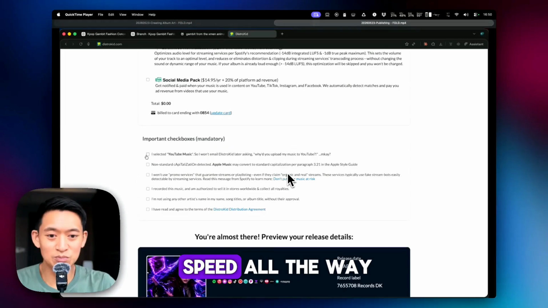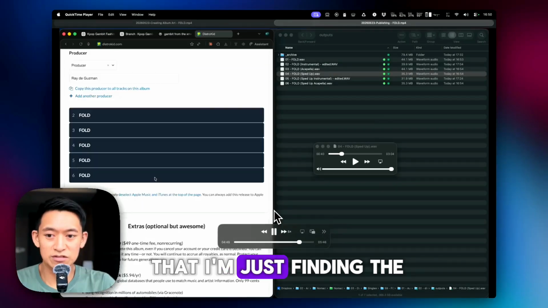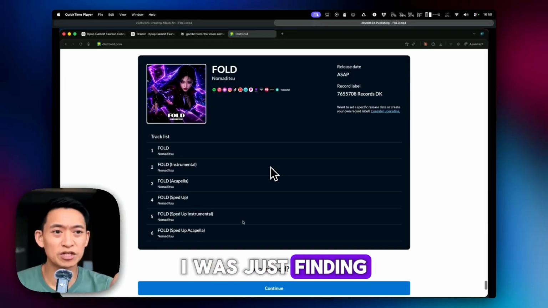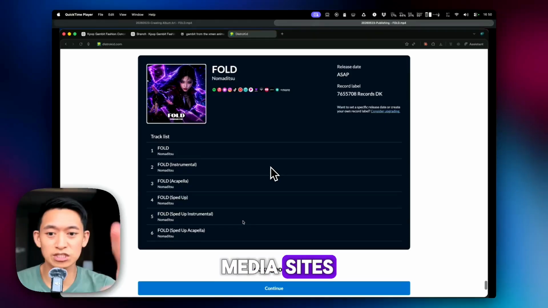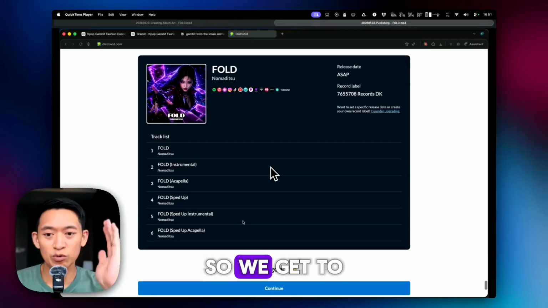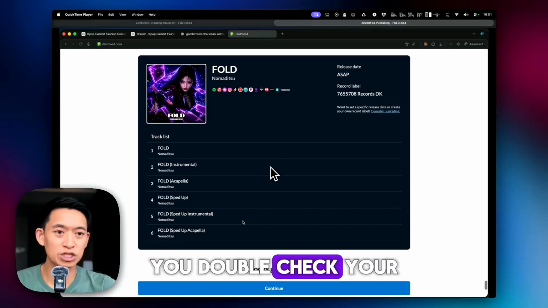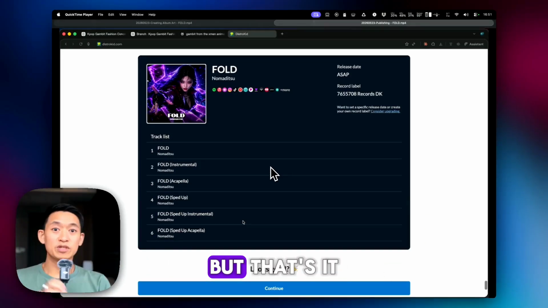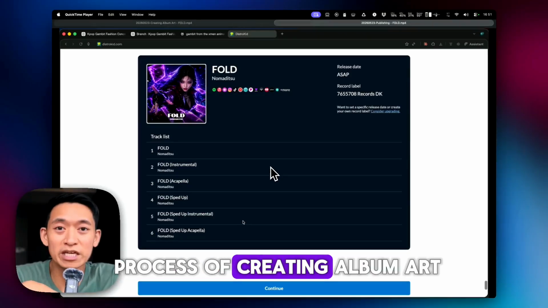So I'm just going to speed all the way to the end and you could see that I'm just finding the right time codes for giving the social media sites where the best parts are in the song. And that's it. So we get to the upload part and you know the drill. You double check your work and then you hit continue. But that's it. That is my complete process of creating album art.